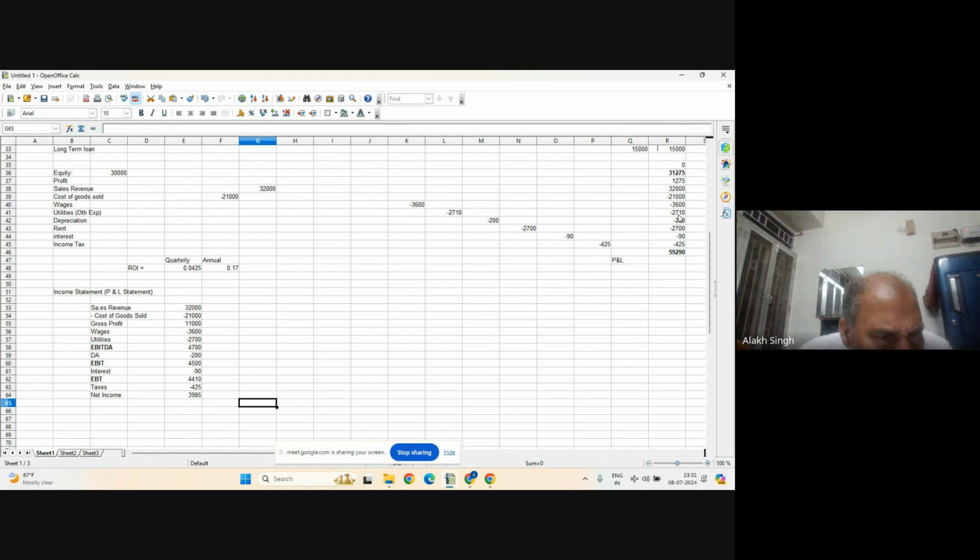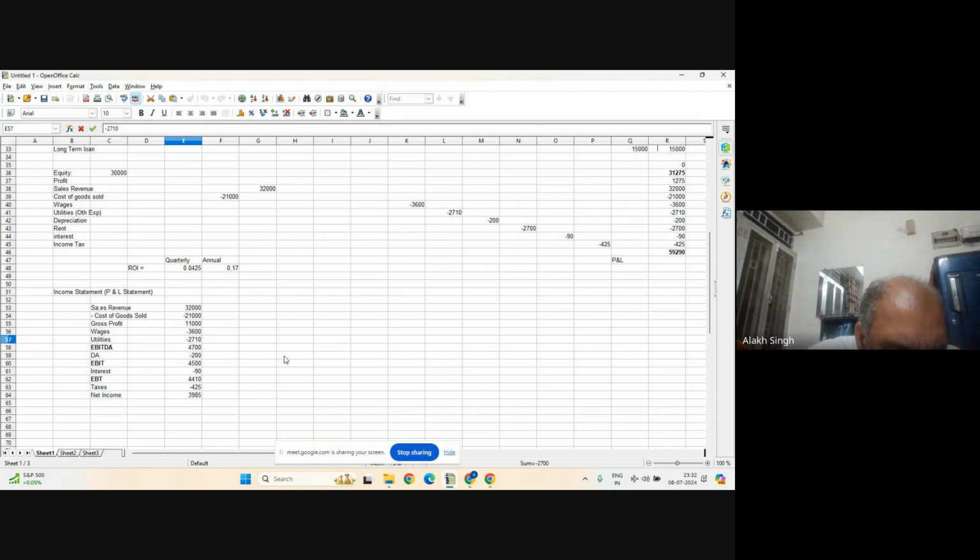Did we miss something? And this 2710 was utilities, no? Oh, no. Did we include all the items? Because net income should be only 1275, no? So 32,000, 21,000. Then what is this 3600? Cost of goods sold, okay. Then 2710 is, oh, this I missed. This one is not 27. Utilities is 2710. So this one is 2710.